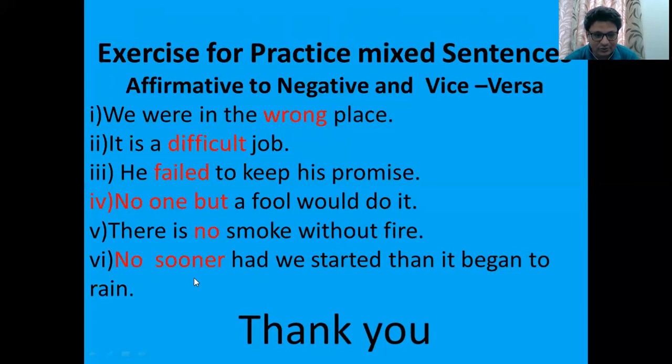For the last sentence, no sooner had we started than it began to rain. Again, as soon as we come across the word no sooner, it immediately comes into our mind that this is a sentence of as soon as. So no sooner is going to be replaced by as soon as. As soon as we, helping verb is going to be placed after the subject. As soon as we had started, then in place of then we have to place a comma. As soon as we had started, comma, it began to rain.